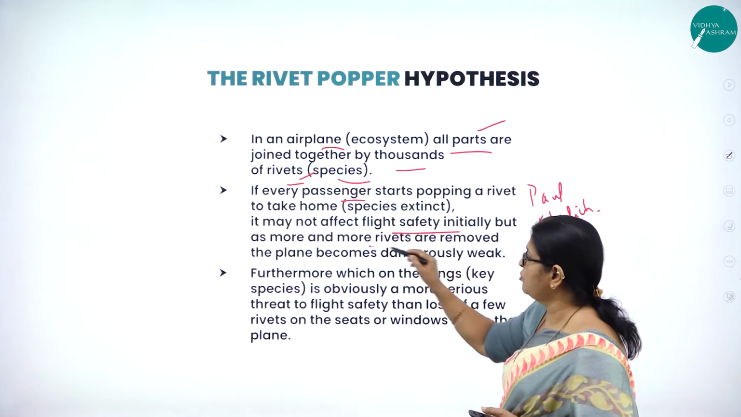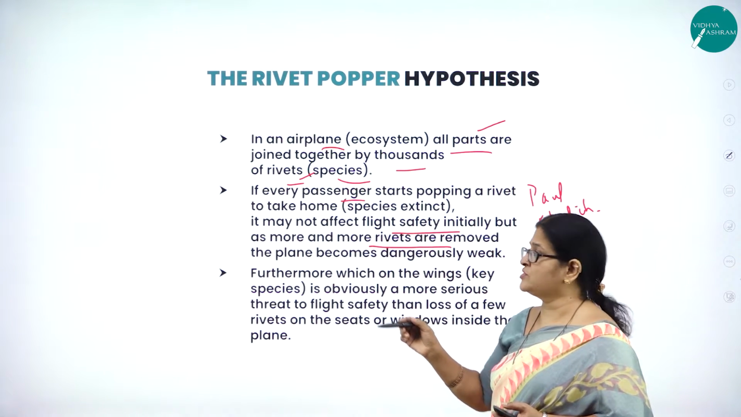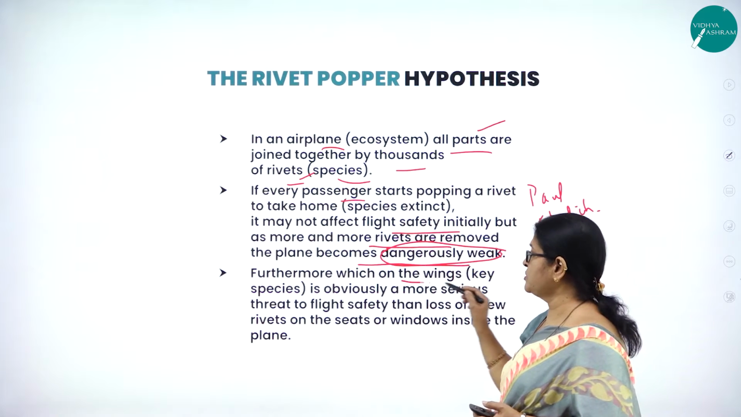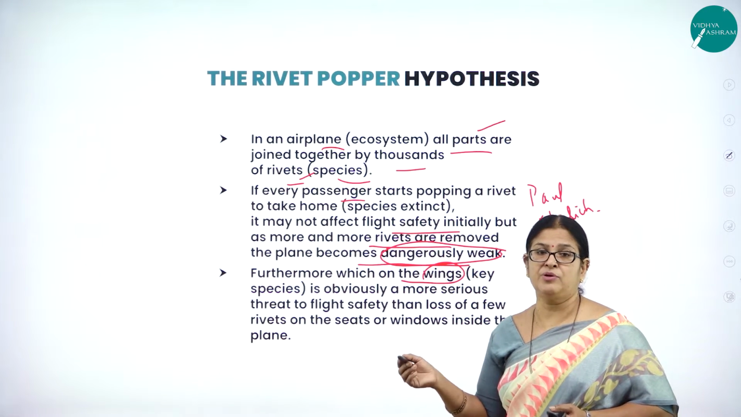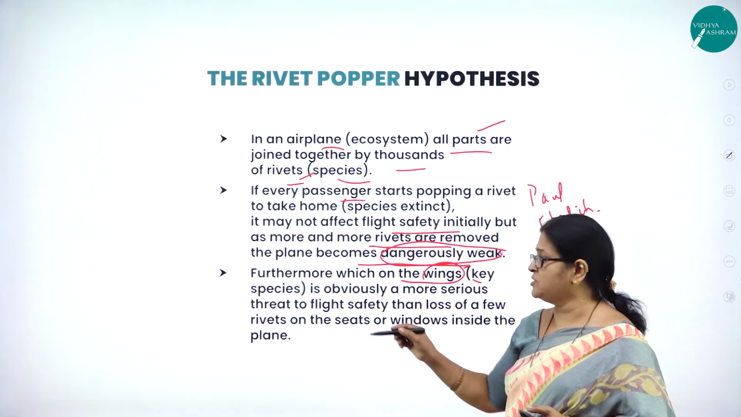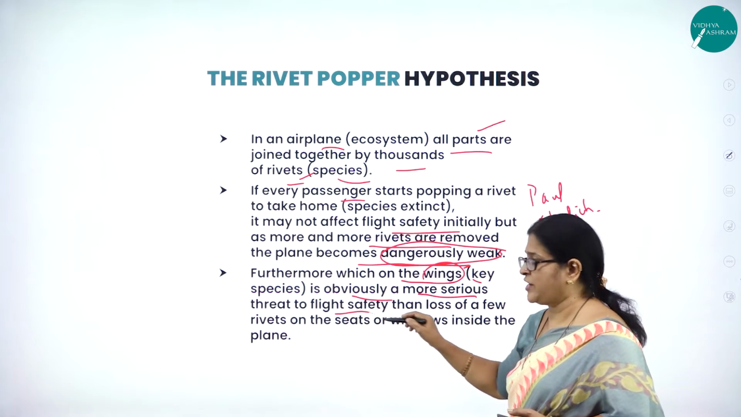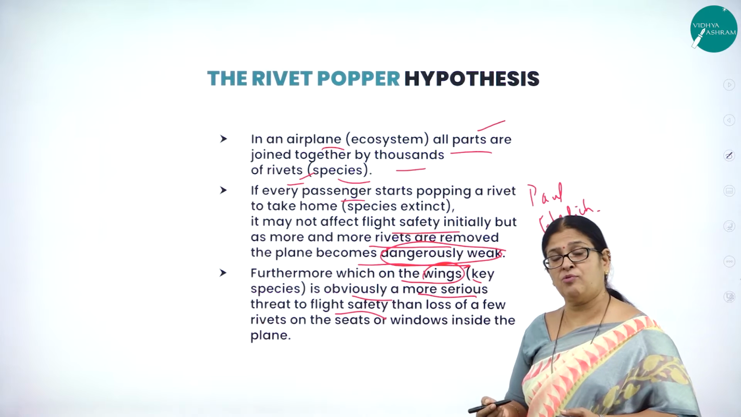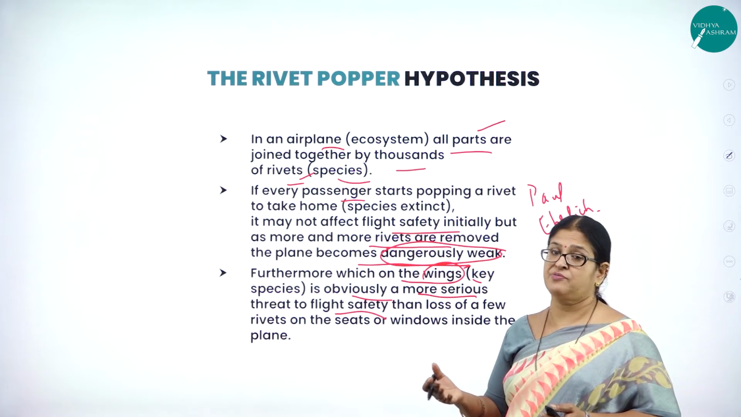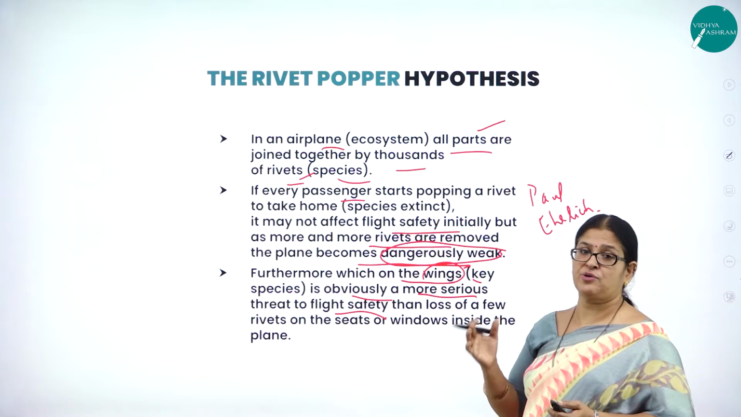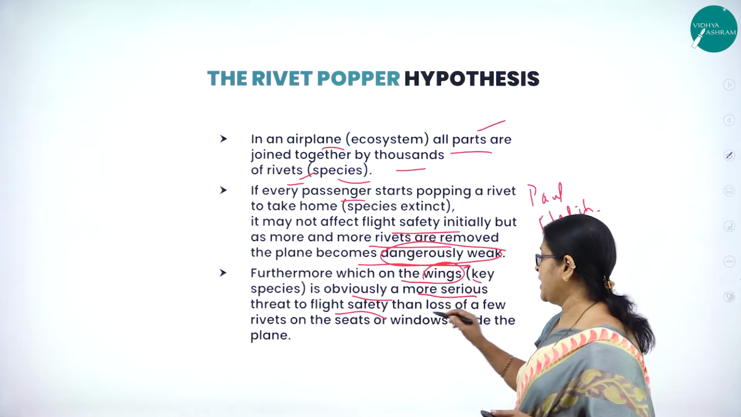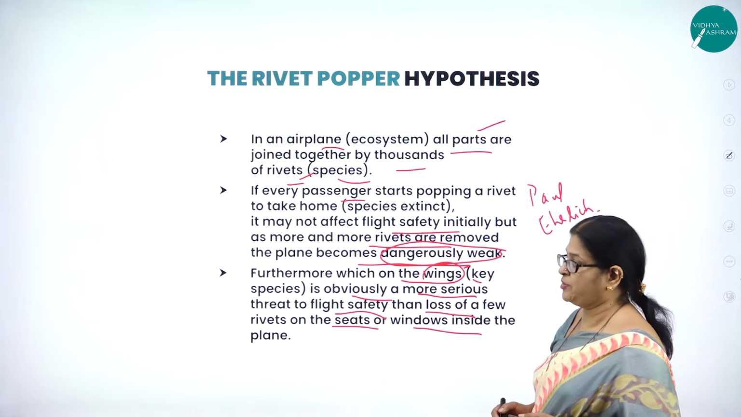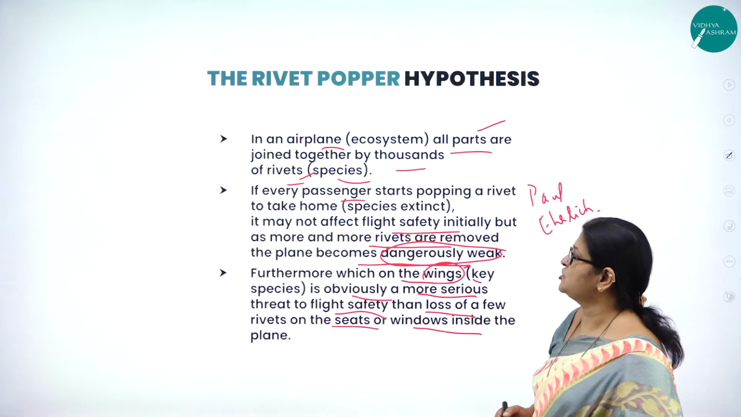But imagine if more and more rivets are removed, then definitely it is going to pose a threat to the aeroplane, and it will become dangerously weak. Furthermore, imagine the wings of the aeroplane are removed, and he has compared the wings to the keystone species, which is obviously a more serious threat to the flight safety. So if the rivets are removed one by one, what does it indicate according to him? What is his opinion? That more and more species will start becoming extinct, and obviously the whole ecosystem will be under threat. So this is about the rivet popper hypothesis, which is also asked in the examination.